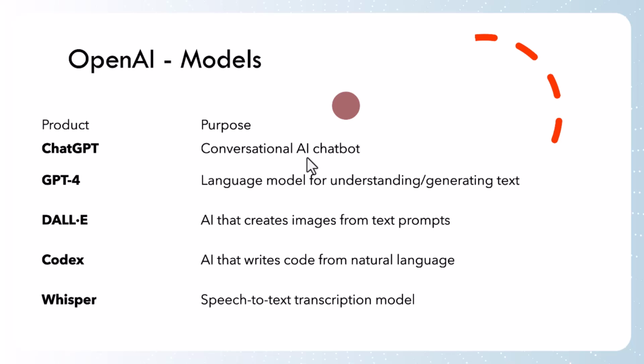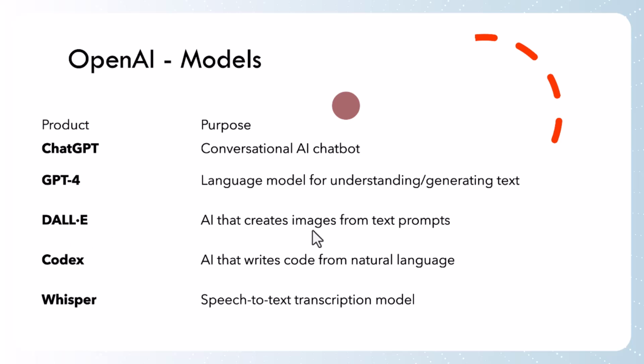Next, another important model is GPT-4. What is GPT-4? It is a language model for understanding and generating text. Whatever question we ask, it will generate the text and give it to you as a response. That model is GPT-4. Another model, DALL-E, is AI that creates images from text prompts. If you ask ChatGPT for an image, for example, an image of a cat wearing specs, it will generate a cat image or dog image and give it to you. ChatGPT internally uses these models, the DALL-E model and the GPT-4 model.